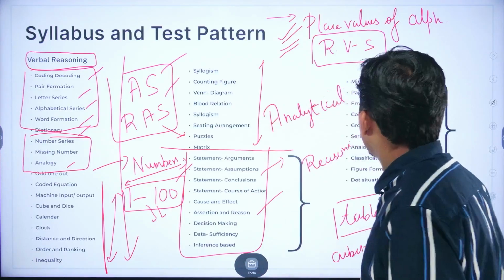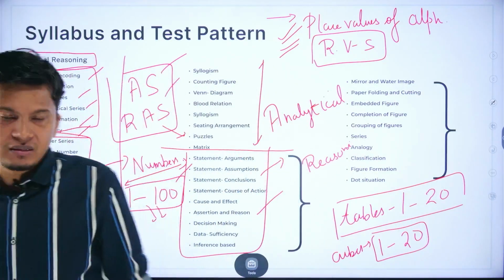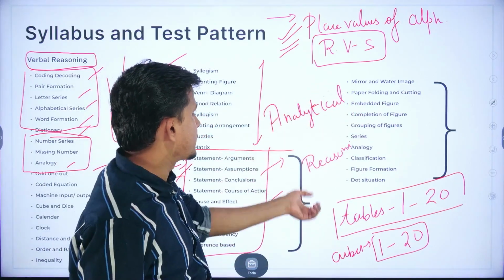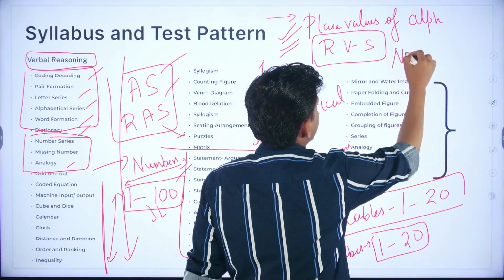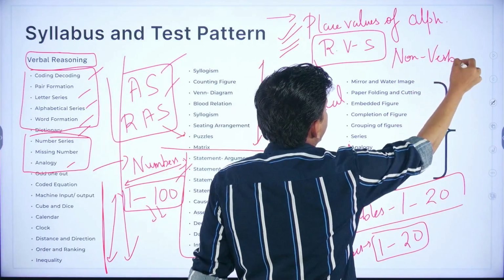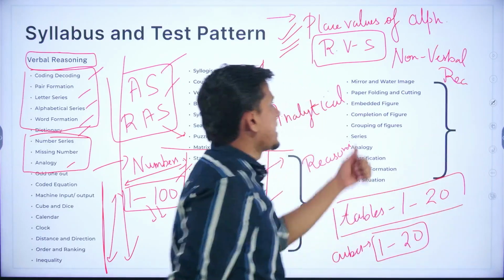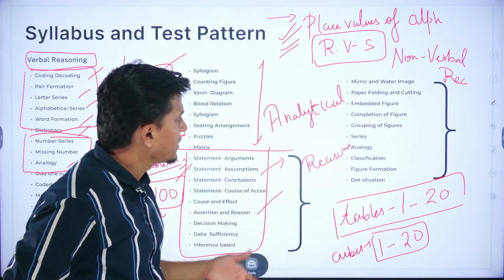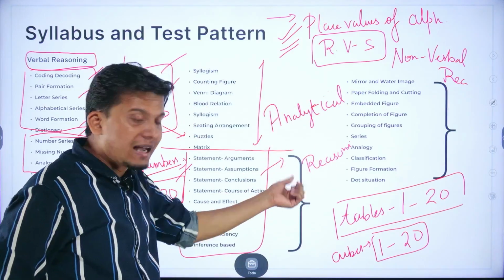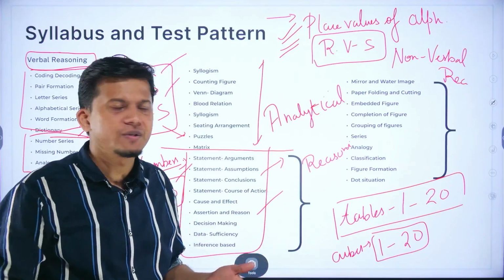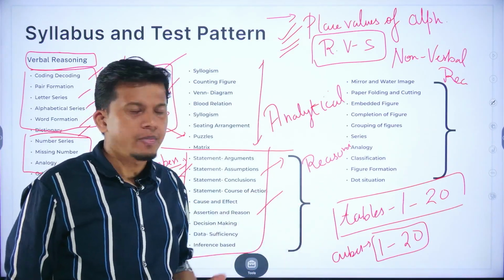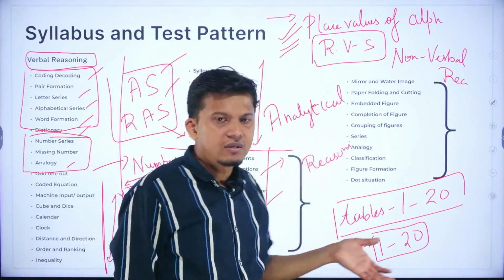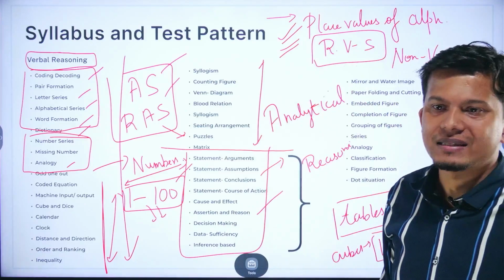Then if I talk about these particular topics, this requires a pattern or, say, pictorial based question. So this is non-verbal reasoning. Mirror and water image, paper folding and cutting based questions, immediate figures based question, completion of figure, grouping of figures, series, analogy, classifications based on different alphabets or numbers. Then we have figure formation, right? And we have dot situations. So these are the variety of questions all together which come under the syllabus of reasoning.